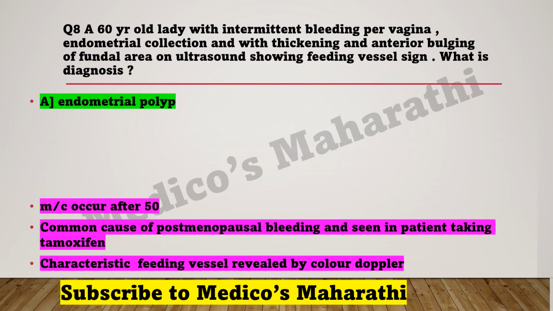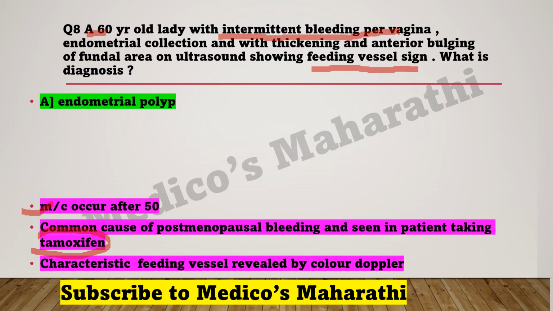Endometrial polyp most commonly occurs after age 50. So what is the age here? 60. It is a common cause of postmenopausal bleeding, and here you can see intermittent bleeding per vagina. It is also seen in patients taking tamoxifen, which is an extra point you can remember. And the characteristic feeding vessel is revealed by color Doppler, so it is showing the feeding vessel sign.